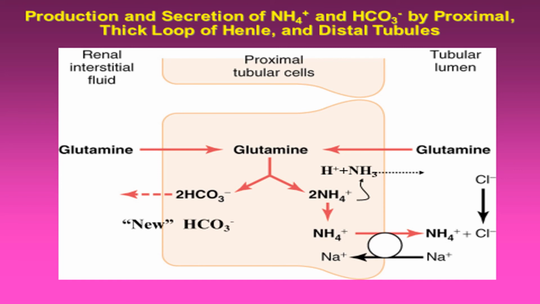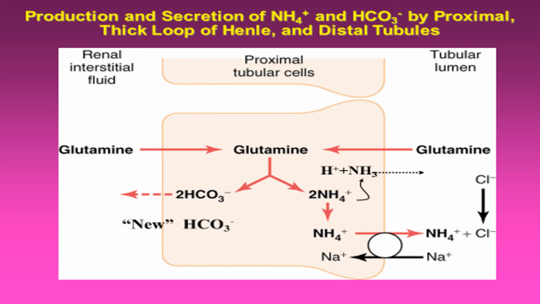Now glutamine enters from the renal interstitial fluid and blood into the proximal tubular cell, and this glutamine is converted into glutamate, an amino acid, and ammonia is released from glutamine. When it is converted into glutamate by the enzyme glutaminase, ammonia, NH3, is produced.